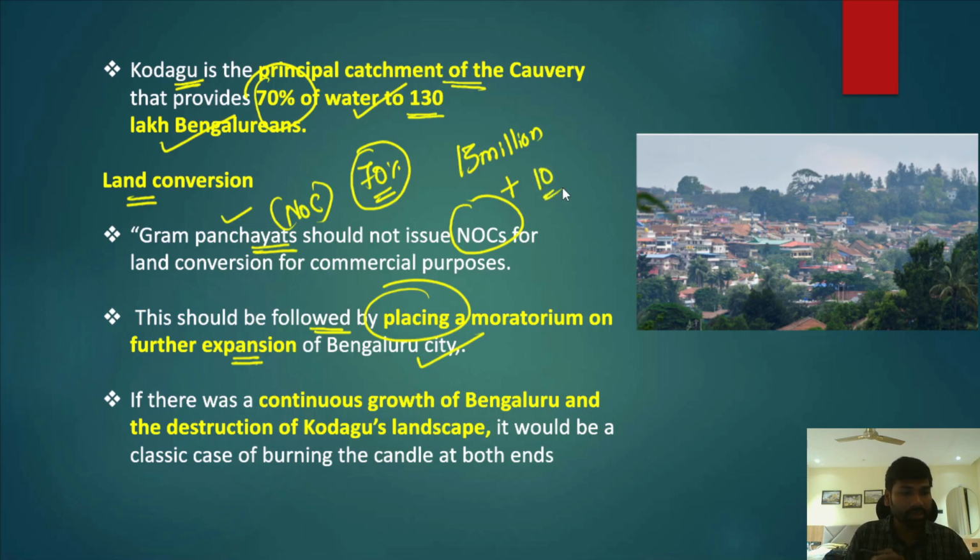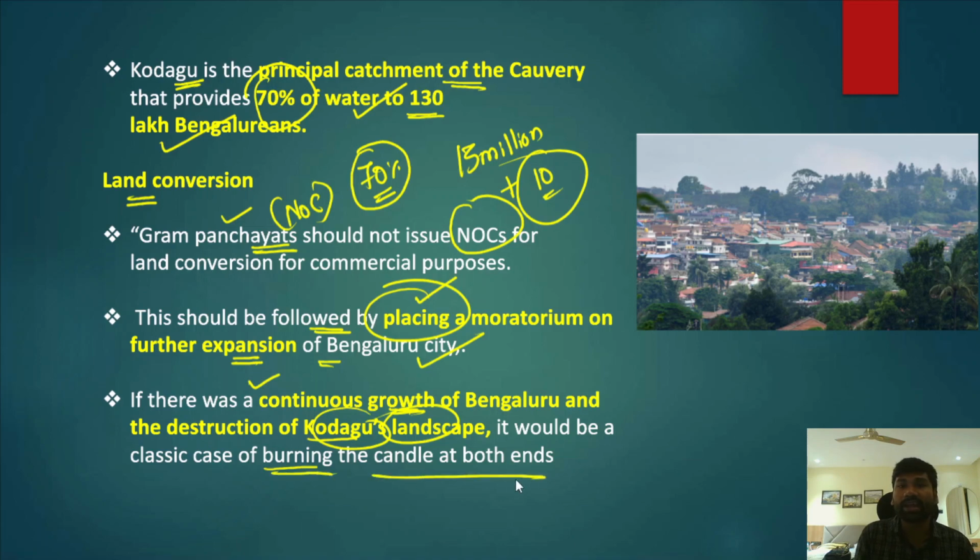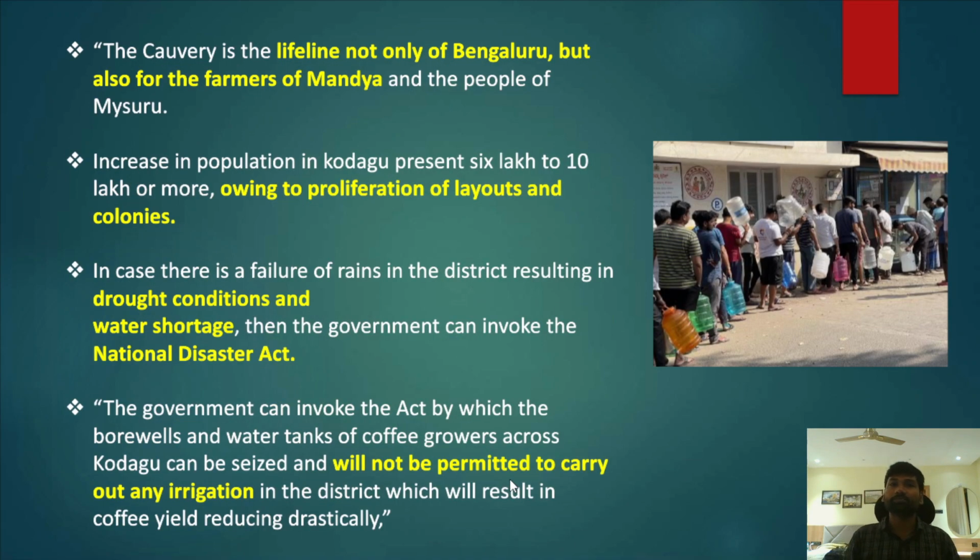Okay, so a further increase in temperatures and a further increase in the population in Bengaluru would further exaggerate the water stress. So therefore experts have been suggesting that there should be a moratorium on the further expansion of Bengaluru city, because continuous growth of Bengaluru and destruction of Kodagu's landscape would be a classic case of burning the candle at both ends, and this is what the experts have been suggesting.